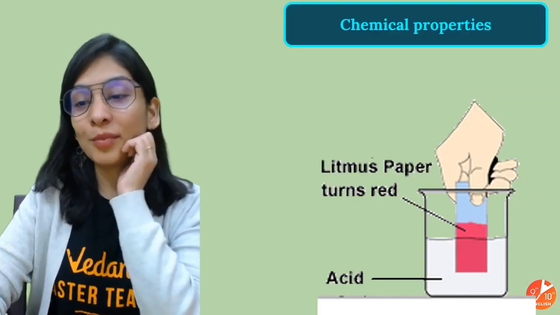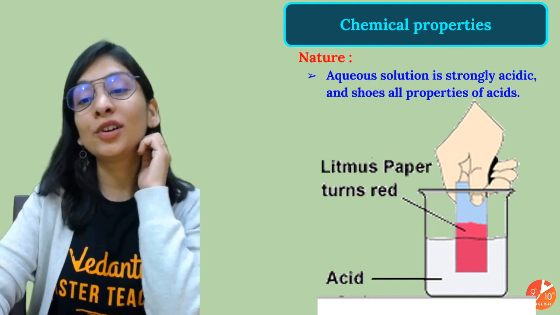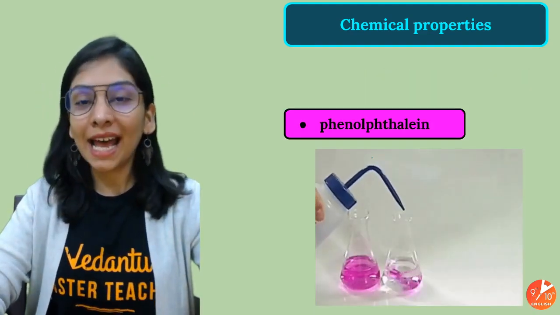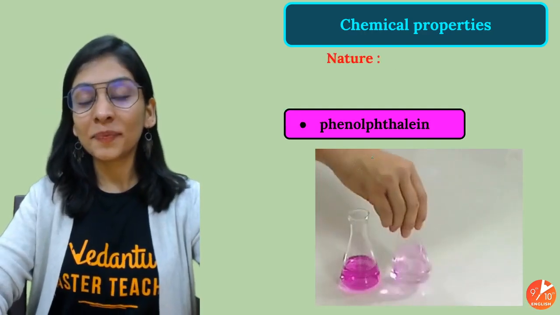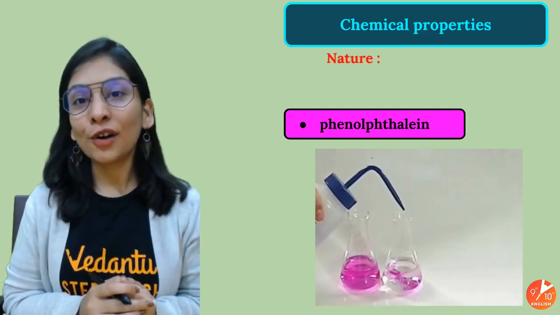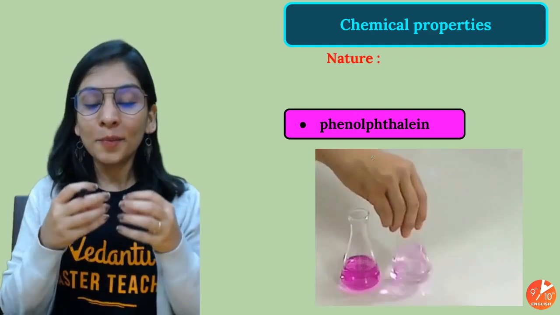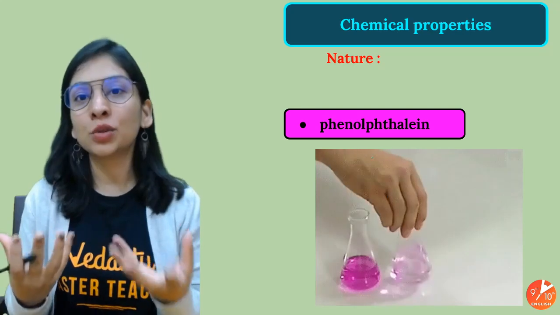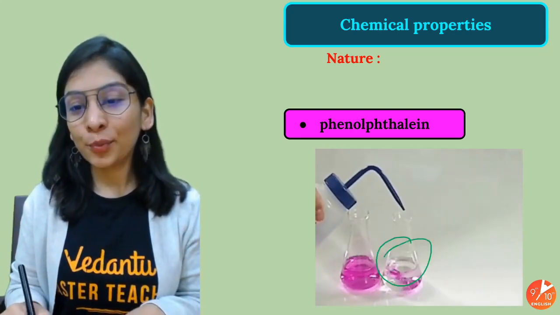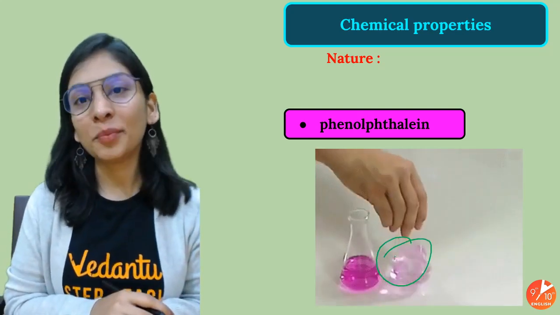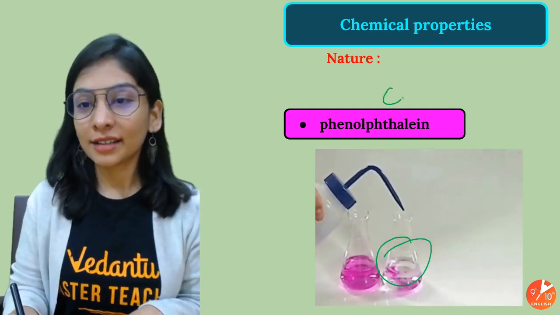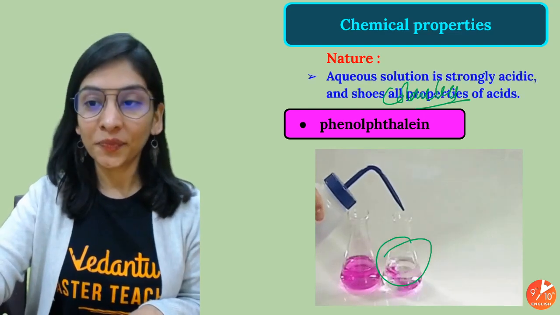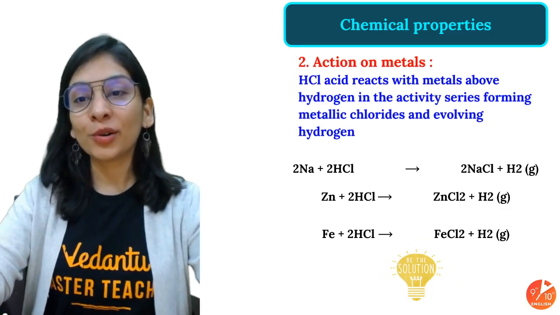Blue to red, definitely, because that's an acid and will show acidic property, turning blue litmus to red. And phenolphthalein, which is a synthetic indicator, turns pink or magenta in a base, but in acid it will be colorless. If you put it into acid, the color disappears. So colorless in phenolphthalein, but blue to red in litmus paper. That's pretty clear. Let's talk about its properties.